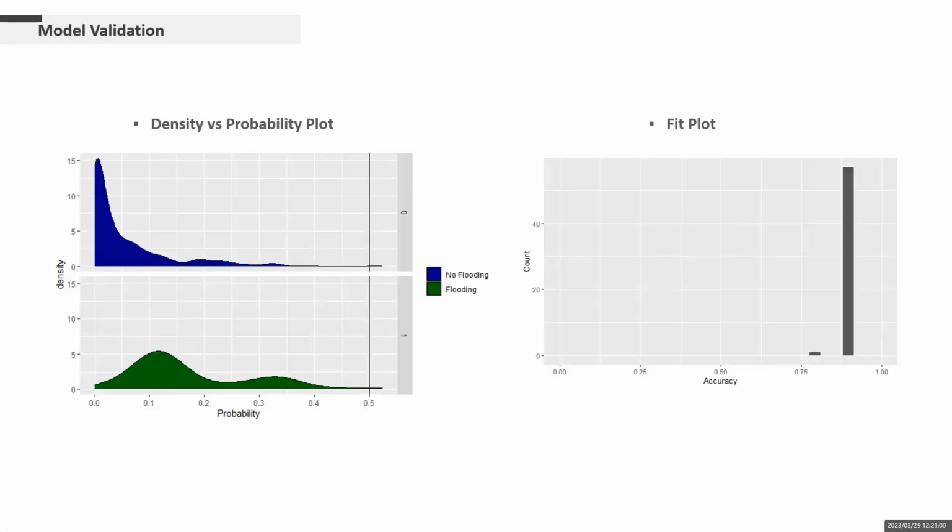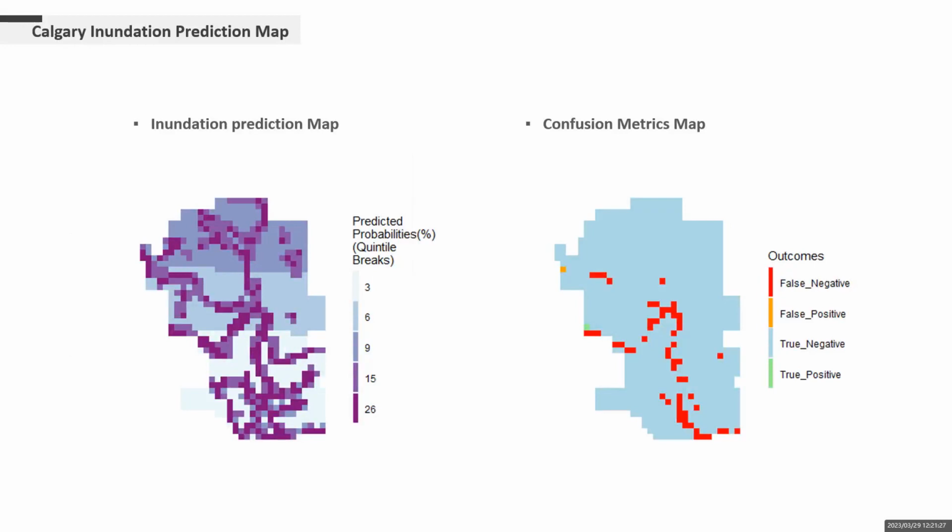From the density versus probability plot, the model is confident in predicting no flooding in areas with low possibility of flooding. For the flooding class, the density of predicted probability goes higher as probability approaches 0.1 and 0.3, indicating that the model is confident in predicting flooding in areas with 10% and 30% chance of flood. The diagram on the right indicates that our model is accurate. The outcome prediction map shows similarity to the current inundation situation in Calgary, with true positive and true negative taking up most of the study area.